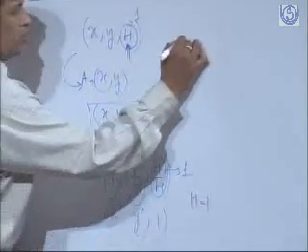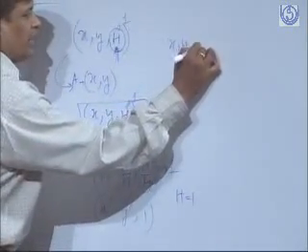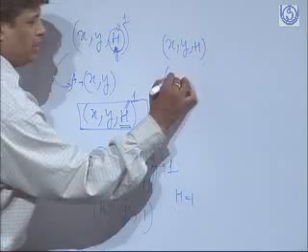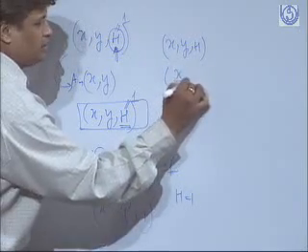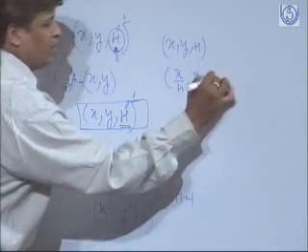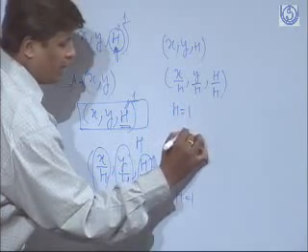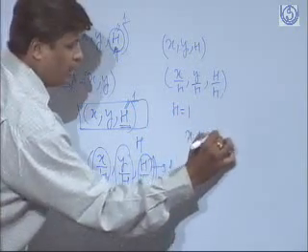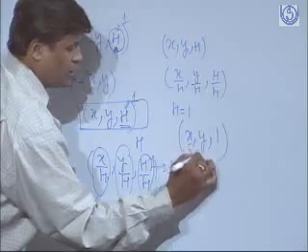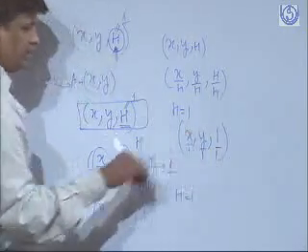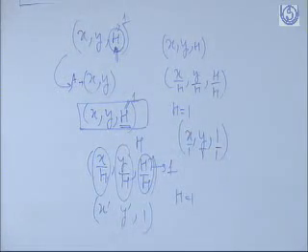Hence the value x, y, h can be rewritten as x by h, y by h, h by h, and if h is equal to 1, then we can have x, y, and 1, not x dash, y dash, 1.